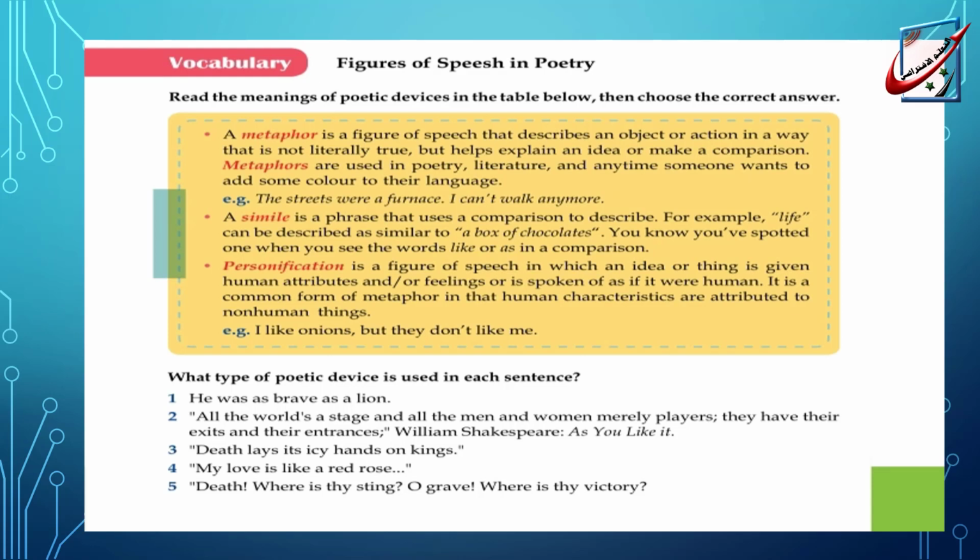Again, we have personification. Personification is a figure of speech in which an idea or a thing is given human attributes and feelings, or is spoken of as if it were human. It is a common form of metaphor in that human characteristics are attributed to non-human things. For example, I like onions, but they don't like me, as if onions have feelings and emotions.